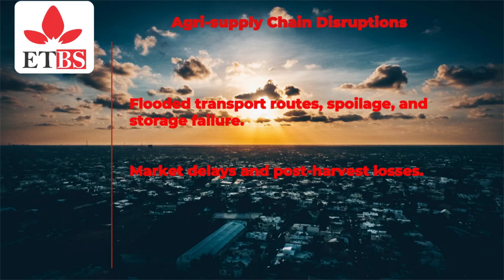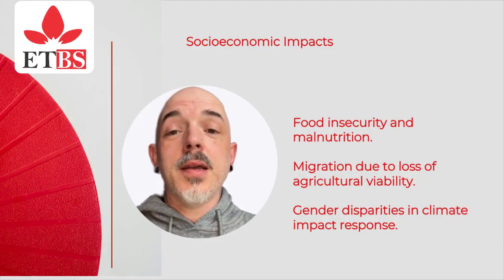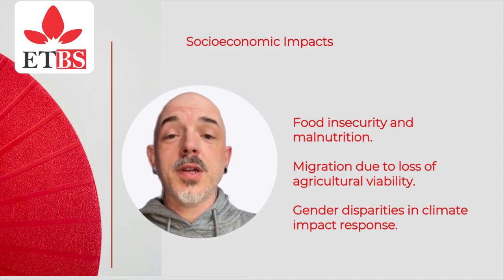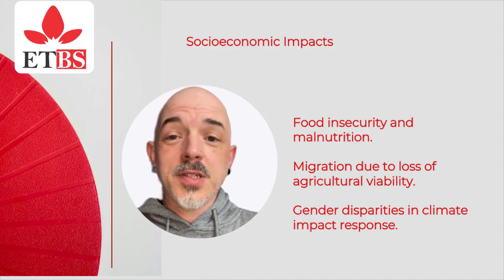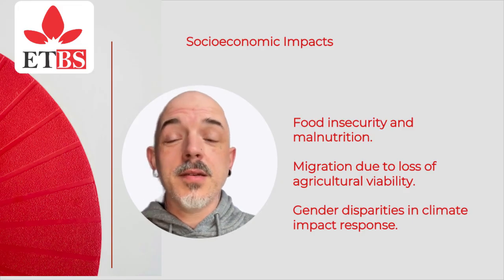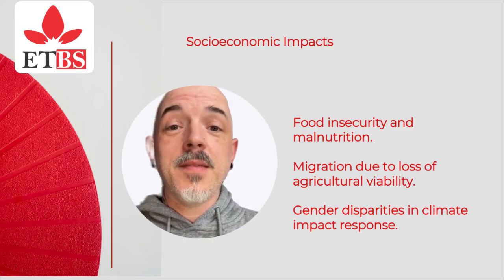to inconsistent supply. Socioeconomic impacts: food insecurity and malnutrition, migration due to loss of agricultural viability, gender disparities in climate impact response. Sustainable and climate-smart agriculture, CSA.